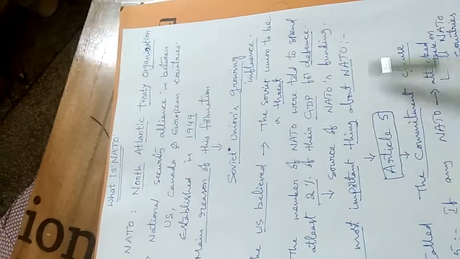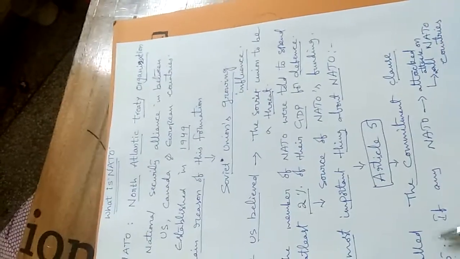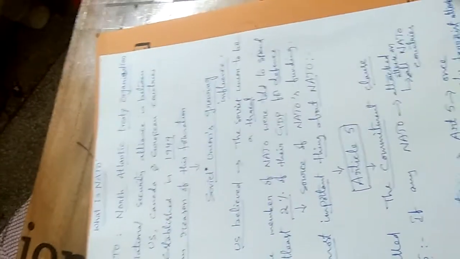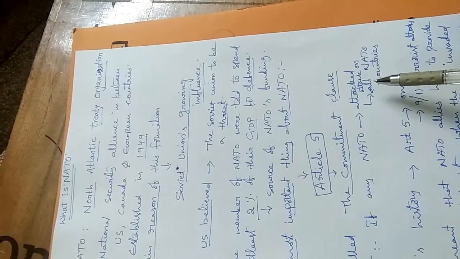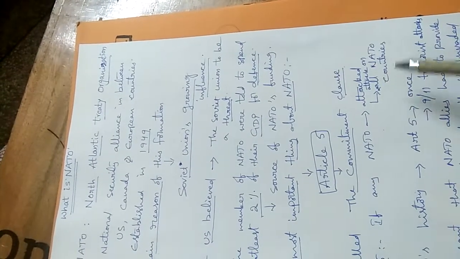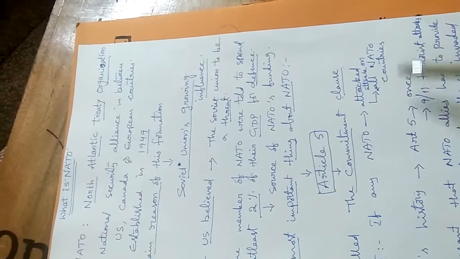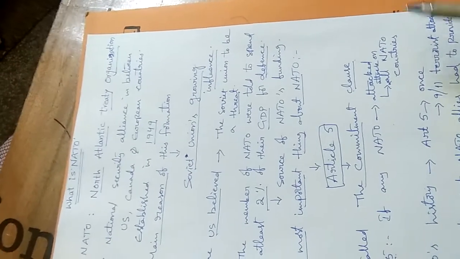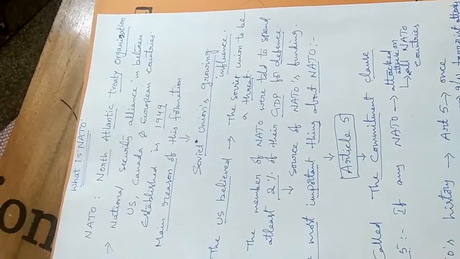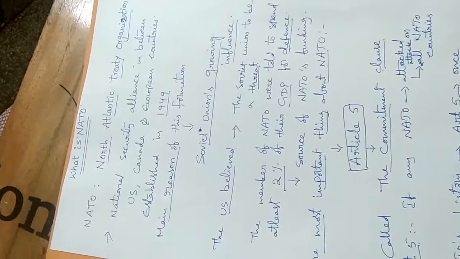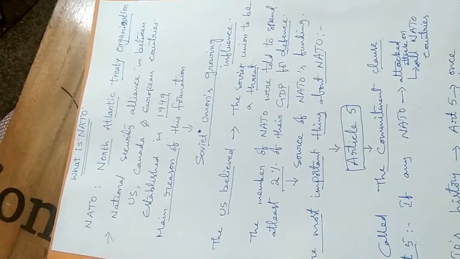The most important thing about NATO is Article 5, which is called the Commitment Clause. So what does Article 5 say? If any NATO country is attacked, it would be deemed to be an attack on all NATO countries. Then immediately all NATO members would come to protect the attacked country with their military.